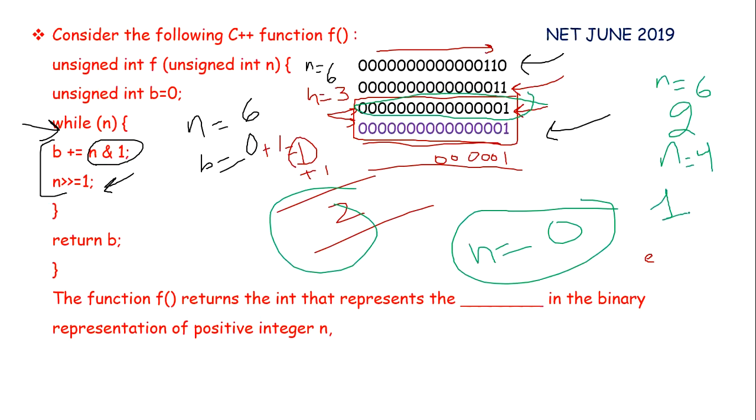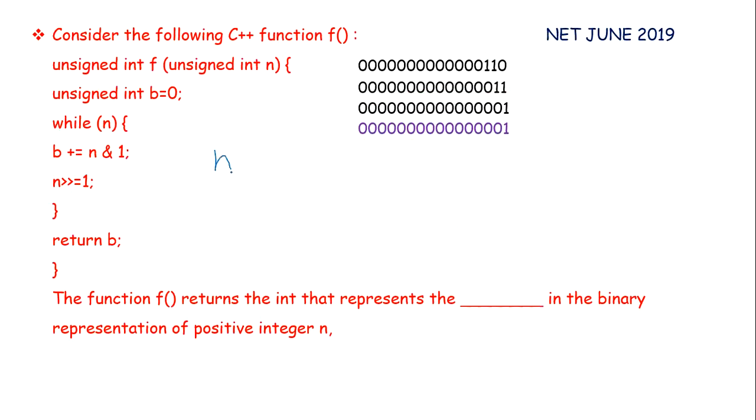Now if you analyze the whole process, you can see that B represents the number of ones in the binary representation of n. Now see, for n equals 4, its binary representation is 1, 0, 0, right? For this, we are getting B equals 1, that is the number of ones in the binary representation of 4.